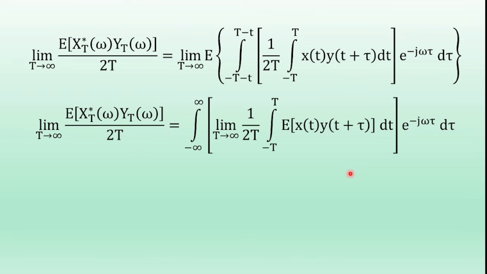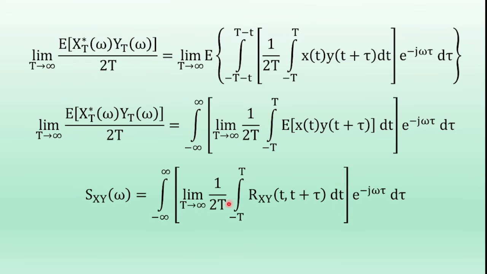So that is equal to the integral from minus infinity to infinity, limit T tends to infinity, 1 by 2T, integral from minus capital T to plus capital T. So the expectation of x of t y of t plus tau is the cross correlation function of the random processes x of t and y of t. So that is Rxy of t comma t plus tau, into dt, into e power minus j omega tau d tau. So the LHS term is the definition of the cross power spectral density, and it is denoted as Sxy of omega.